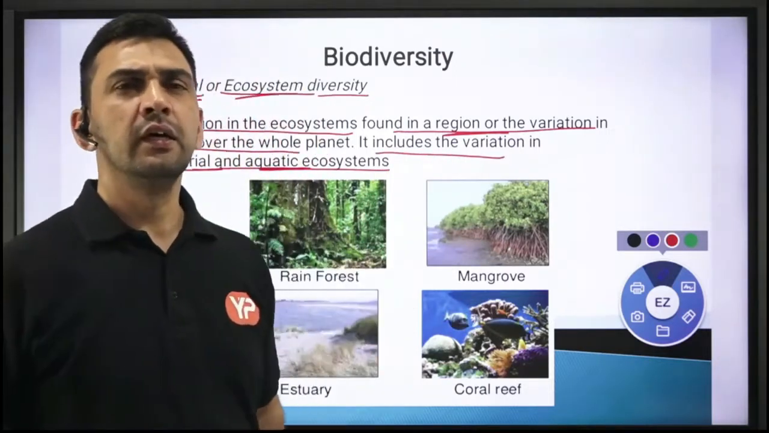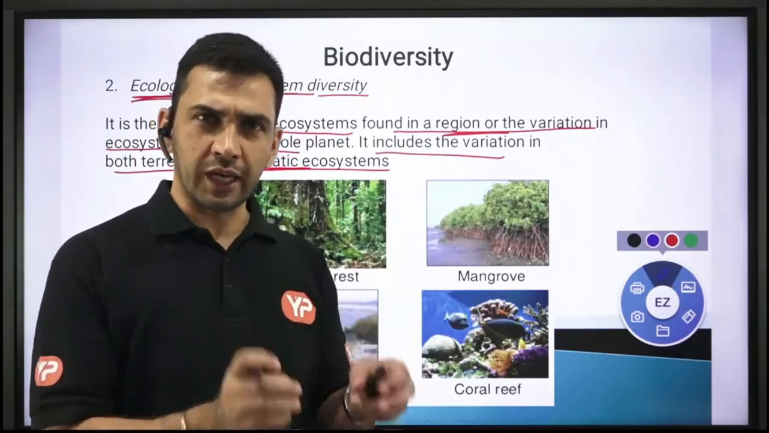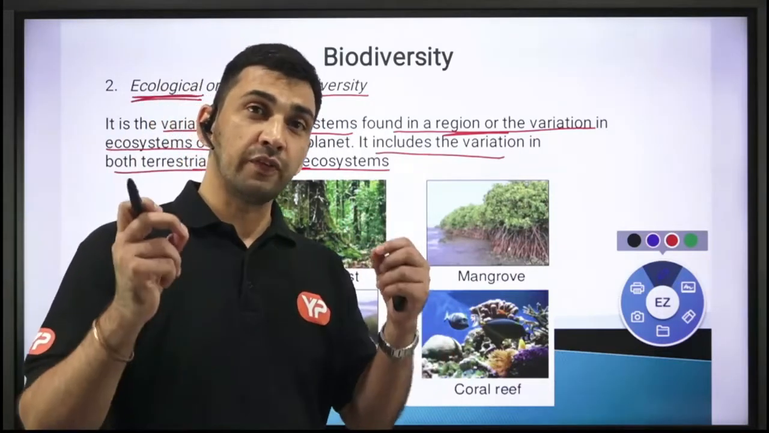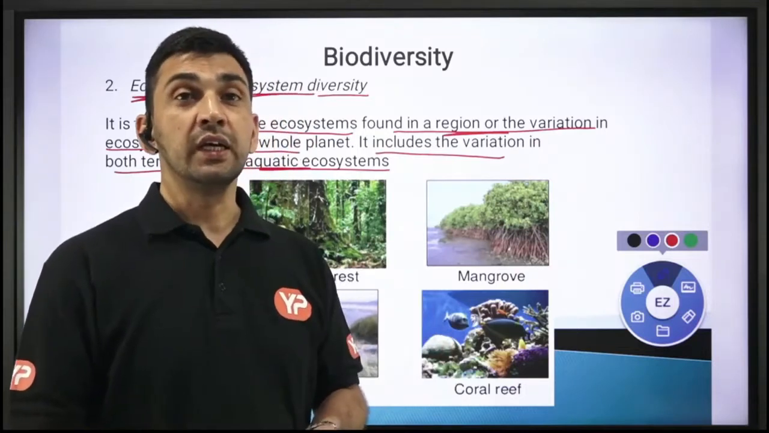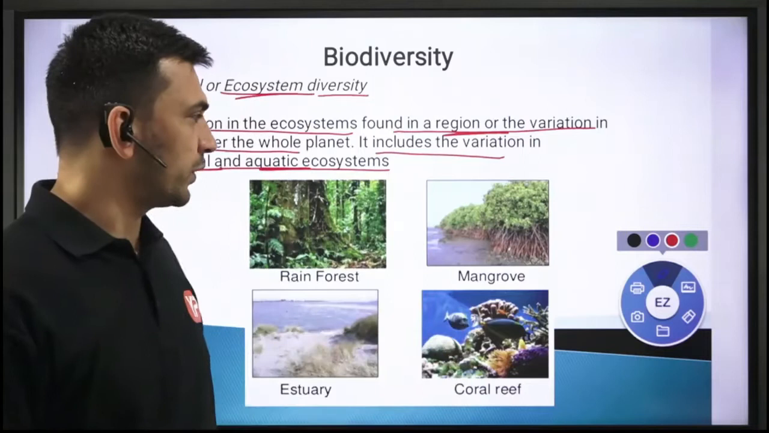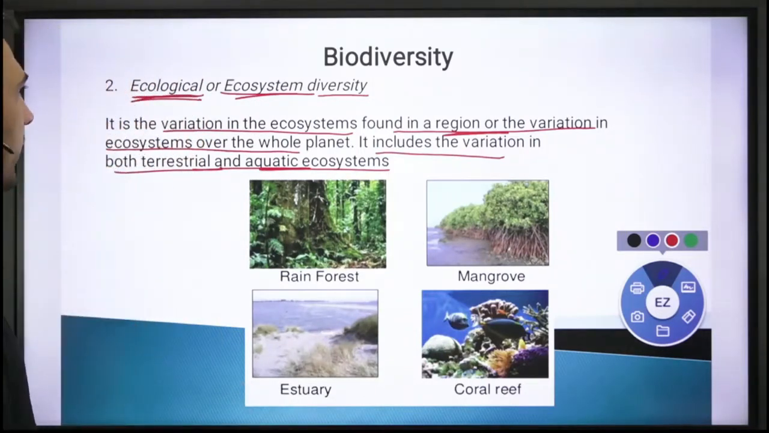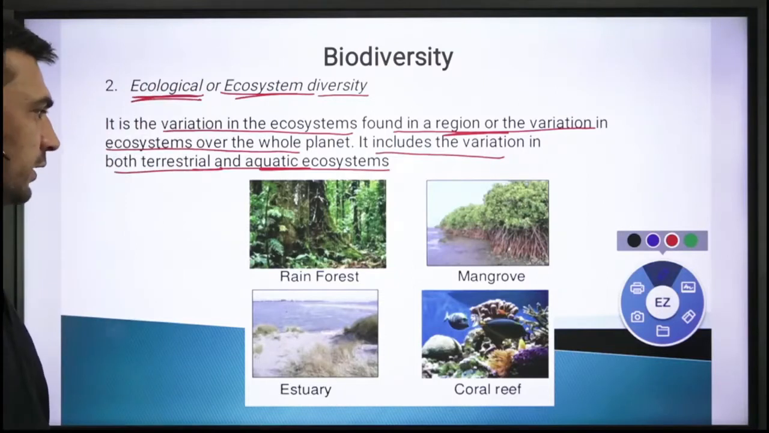As simple as that. Different types of ecosystems: if you have a larger number of different types of ecosystem, you will say that it is ecosystem diversity. If a particular area has many ecosystems, we can say that the ecological diversity is very high in that area.